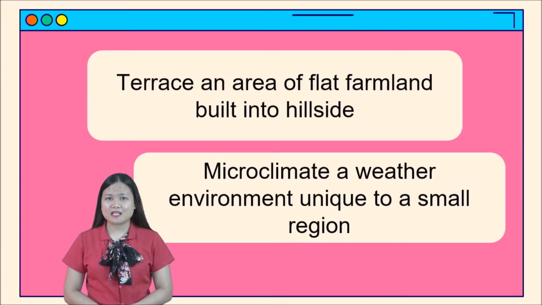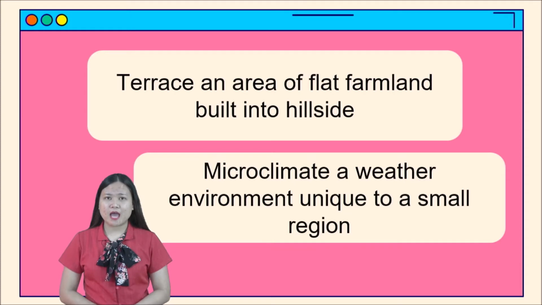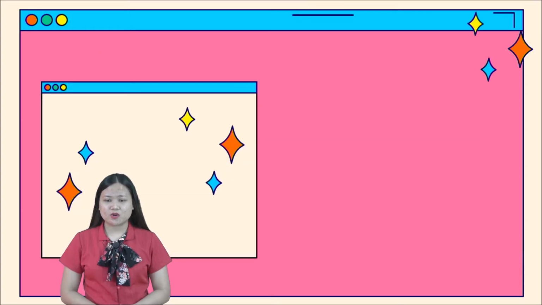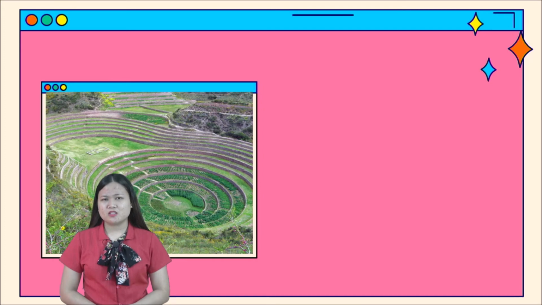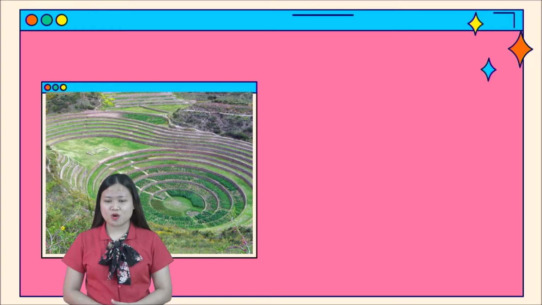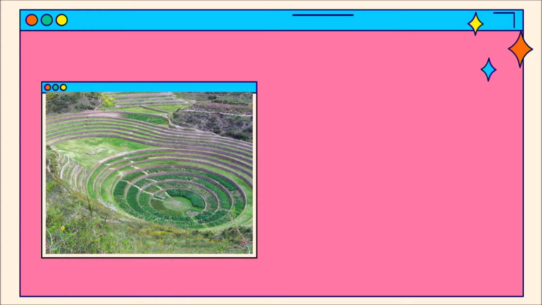So now, class, as I said a moment ago, our lesson for today will be about archaeology. Do you know this one, class? Have you seen this one? It is located in Peru. In Peru, approximately 50 kilometers northwest of the former Incan capital city of Cuzco and about 3,500 meters above sea level, there is a stunning and mysterious series of Inca ruins.